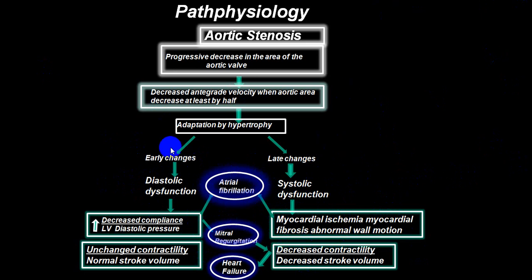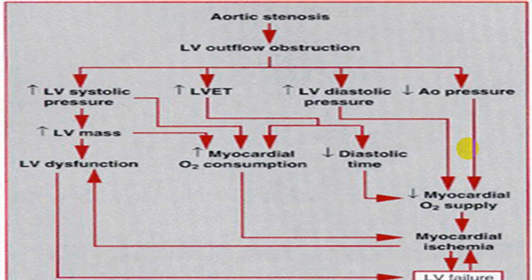Secondary to this, you will have atrial fibrillation. Now, as the ventricle is dilated, there is mitral regurgitation, and the person may even develop left ventricular failure signs. So now the person can have left ventricular failure with right ventricular failure also, and that we call congestive heart failure. This will happen if there is a very tight aortic stenosis and at the end stage of aortic stenosis. This is common. So aortic stenosis will give rise to left ventricular outflow obstruction.